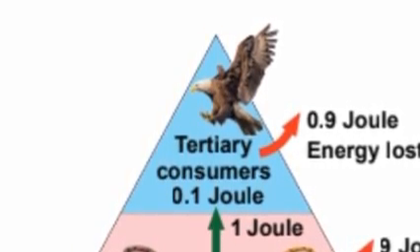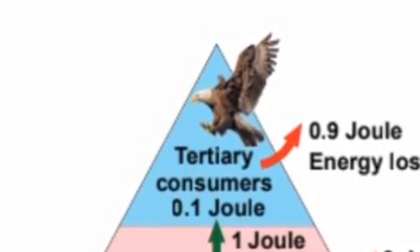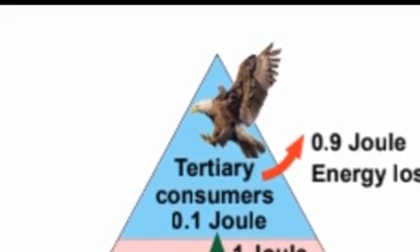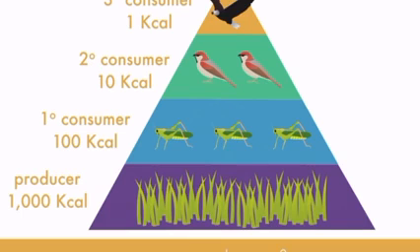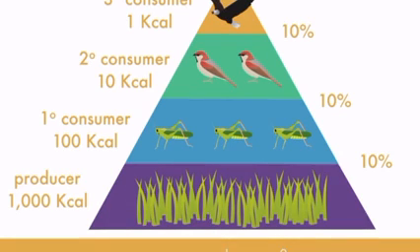Likewise, the next trophic level, carnivores, which eat herbivores, store 1 joule of energy and the remaining 9 joules is dissipated. Finally, the carnivores are eaten by tertiary consumers which store only 0.1 joule of energy and the remaining 0.9 joule is lost in the environment. In successive trophic levels, only 10% of the energy is stored.